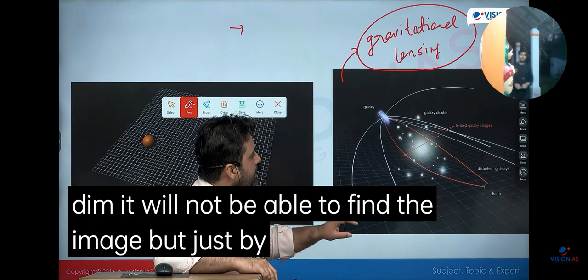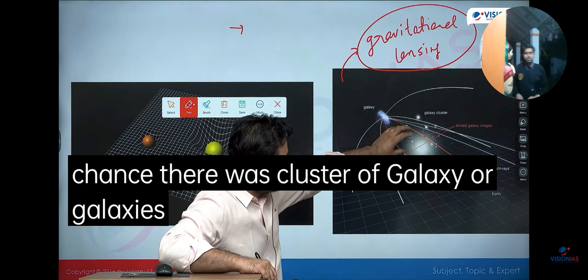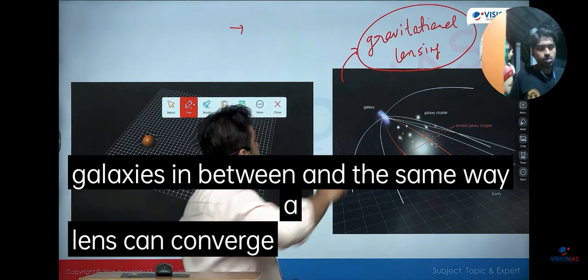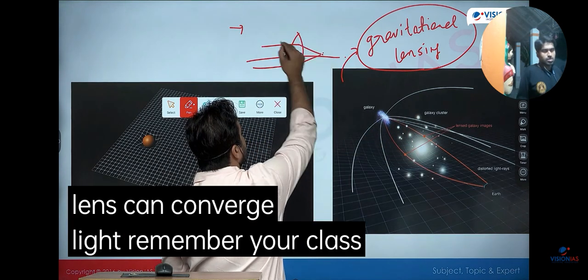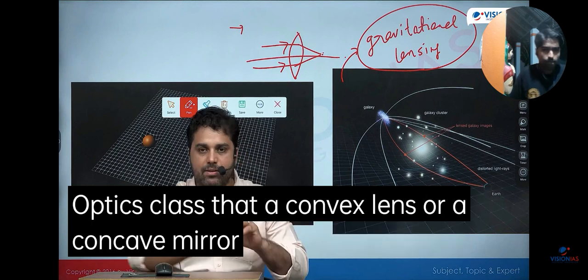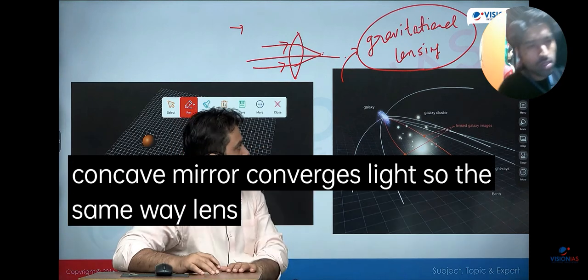But just by chance, there was a cluster of galaxies or a galaxy in between. And the same way a lens can converge light. Have you studied this? Remember your class 9th or 10th optics class? That a convex lens or concave mirror converges light. So the same way, a lens converges light.